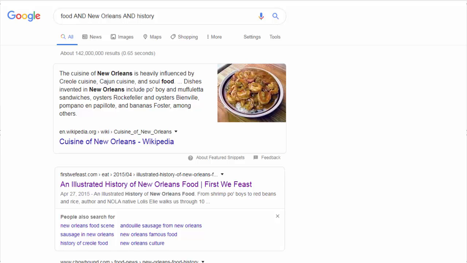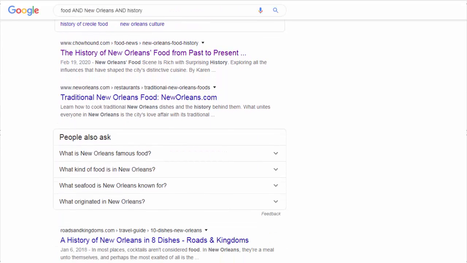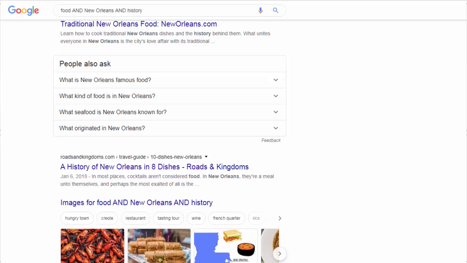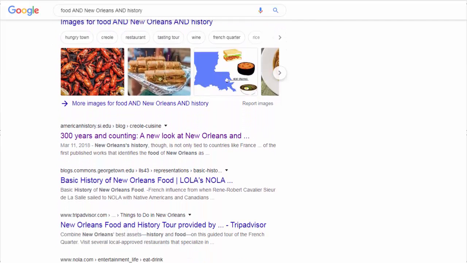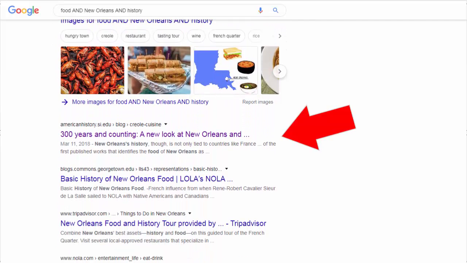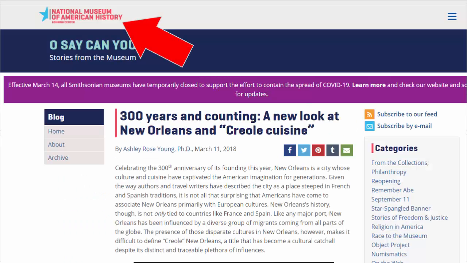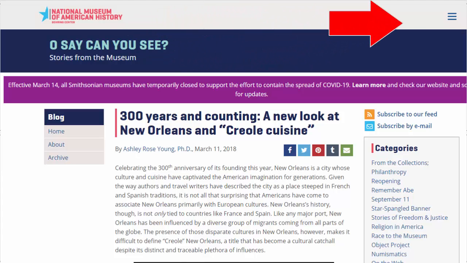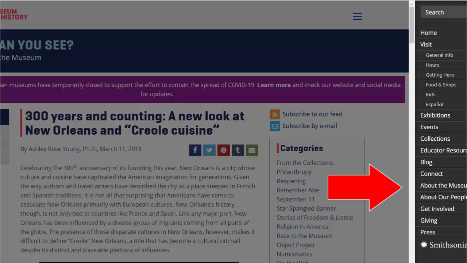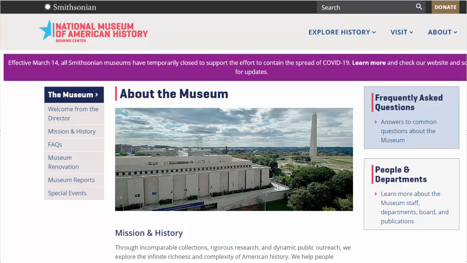Let's head back to our Google results and take a look at one more source. I'm just scrolling through the results until I see something that interests me. I'm going to look at this site, 300 Years and Counting. When I look at this site, I can see the information is published by the National Museum of American History. That seems reputable, but I'm going to look at the About Us section to confirm.